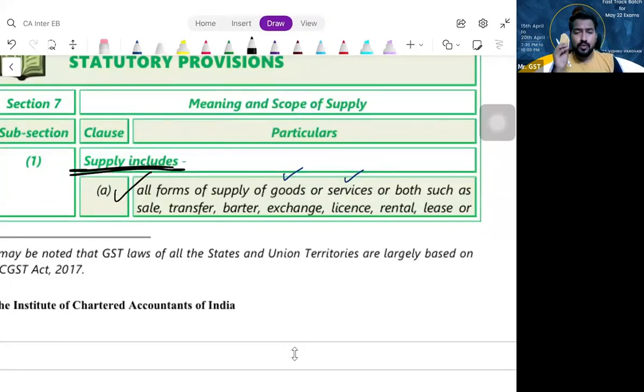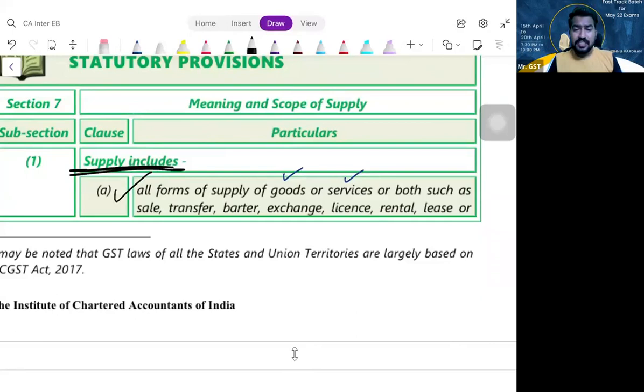So when can I call a transaction a supply? There is some supply of goods or services, or both, happening between you. If the supplier is making the transaction in the course or furtherance of his business for consideration, then it is a supply. A person, the supplier, should be doing something in the course or furtherance of his business for consideration, then it is a supply.